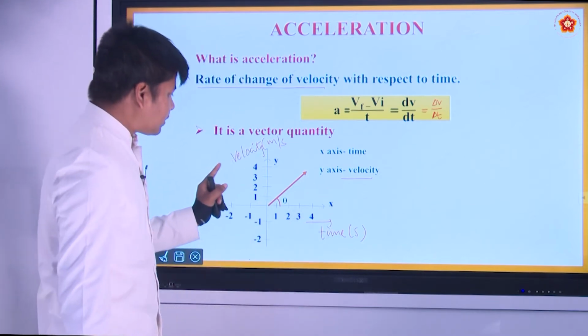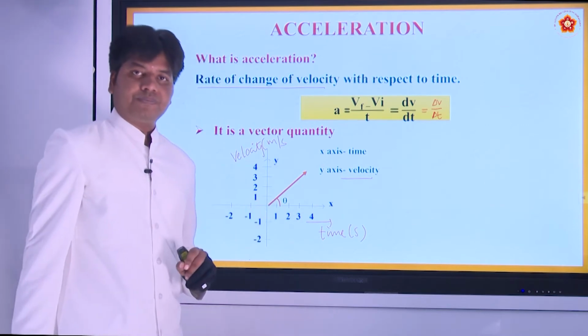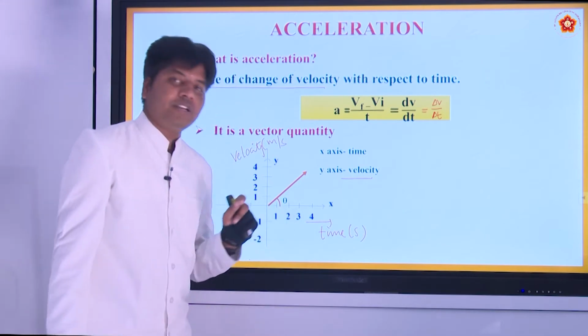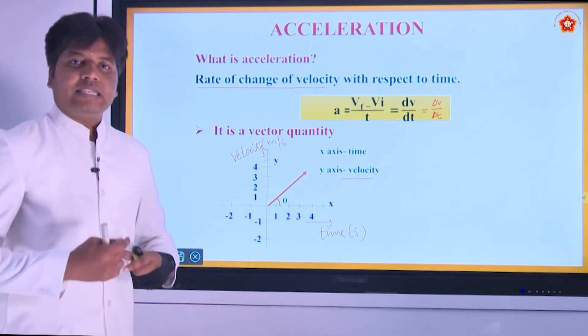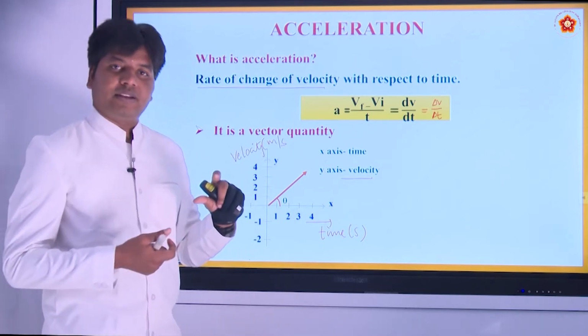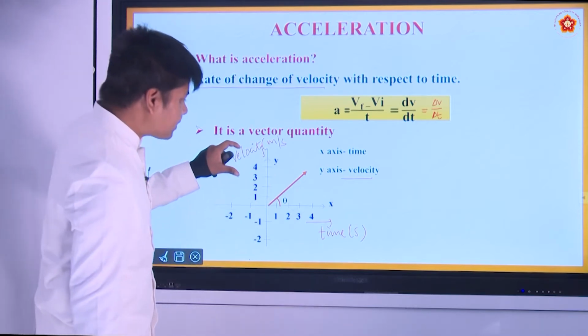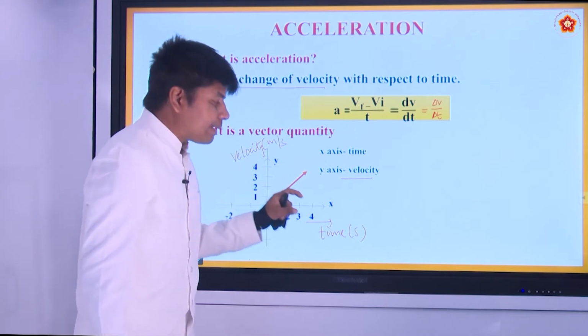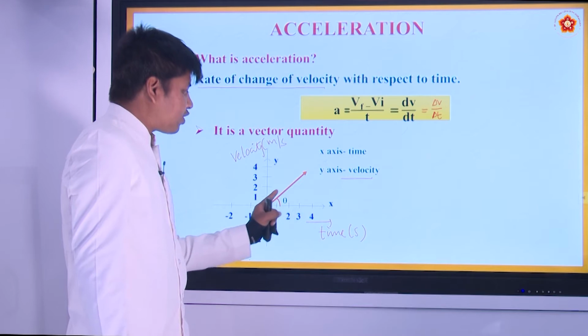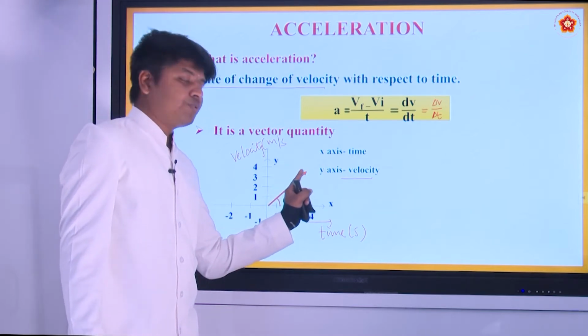So, the velocity time graph will have some slope with the x axis. What does the slope of the velocity time graph give you? Slope is nothing but the change in y axis with respect to x axis, the rise over run. It is starting with some velocity and the velocity is increasing as it moves with time.